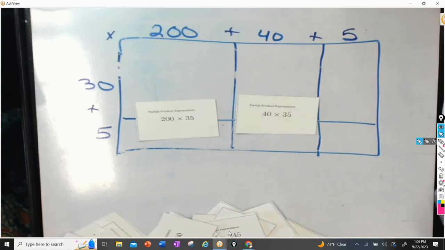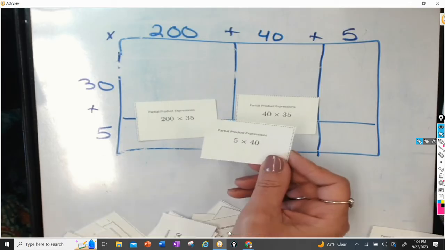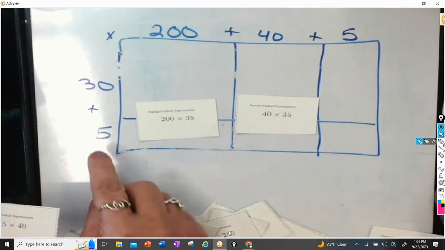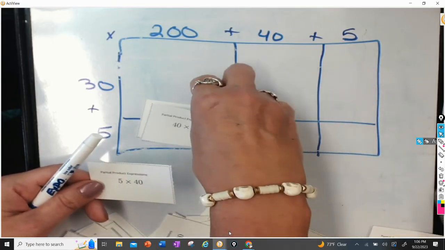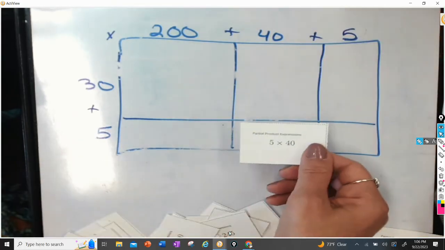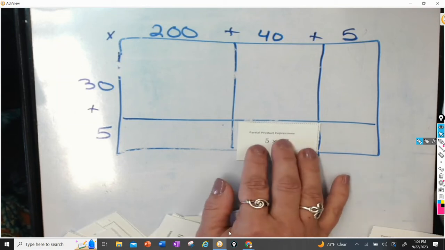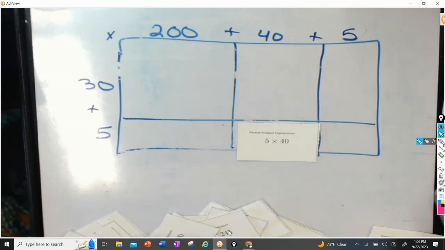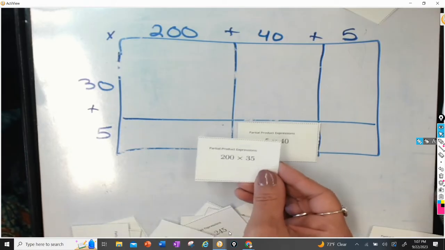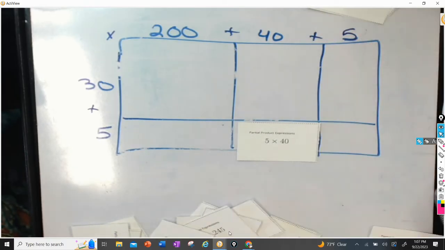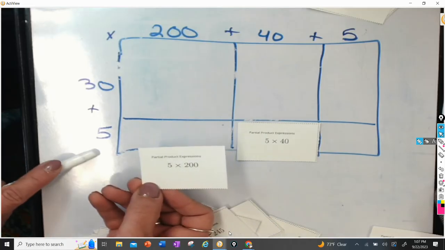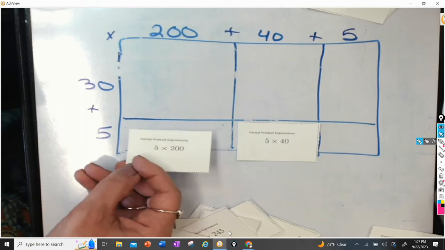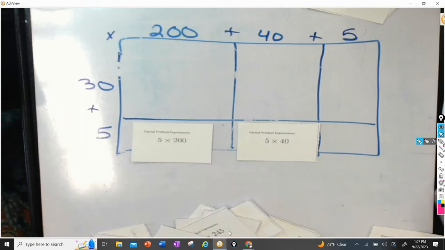Then I have one over here that says 5 times 40. Well, I can see that 5 times 40. I'm going to move these away because I'm going to use that in a minute. 5 times 40 would go here, right? What about this one? 200 times, oh, that's the same. Let's see. 5 times 200. Where would that go? Well, here's a 5, and there's my 200. So I think that's going to go right here in my array.